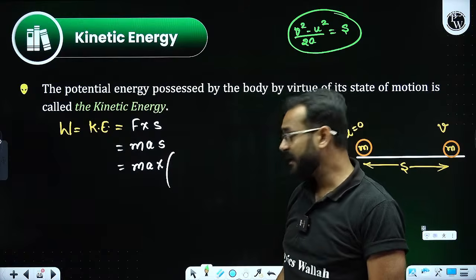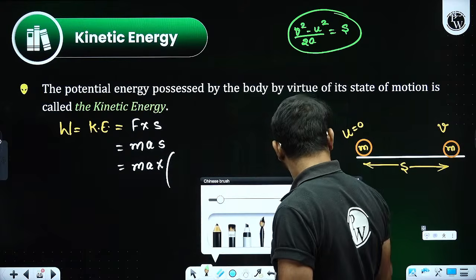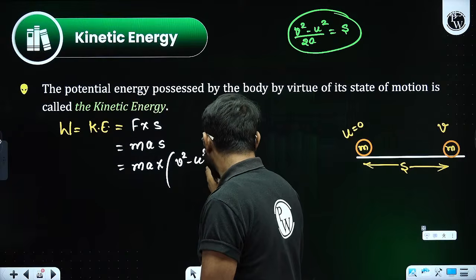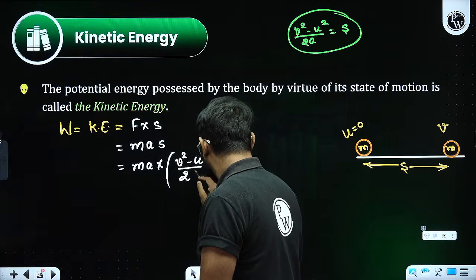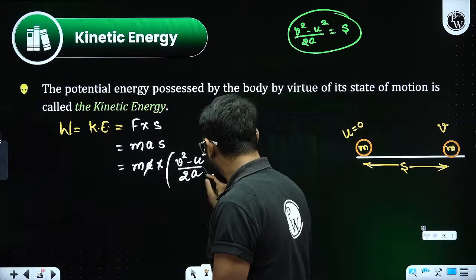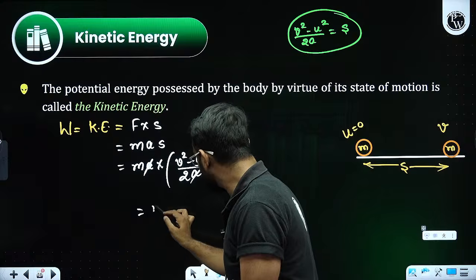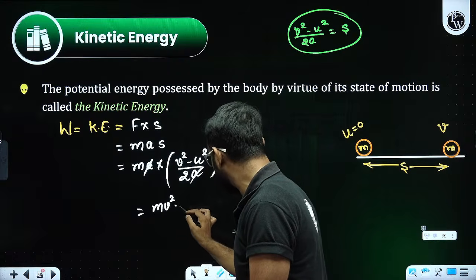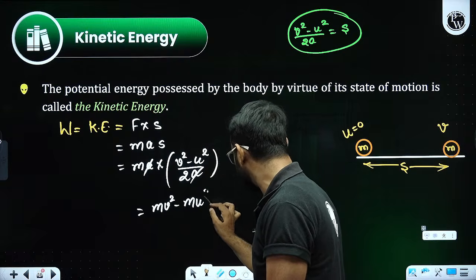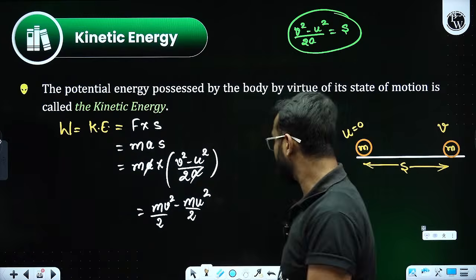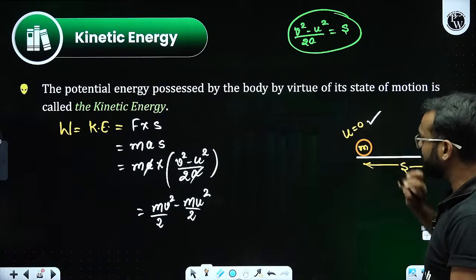Taking the value of S, put it over here. That is going to be V square minus U square divided by 2A, A and A cancel. What I have got: mass into V square minus mass into U square, divided by 2. But the initial velocity was 0.